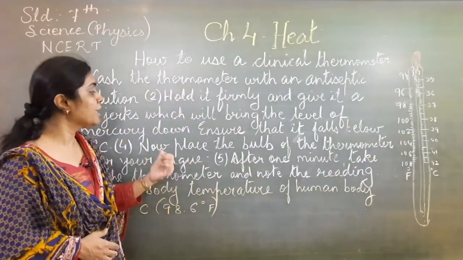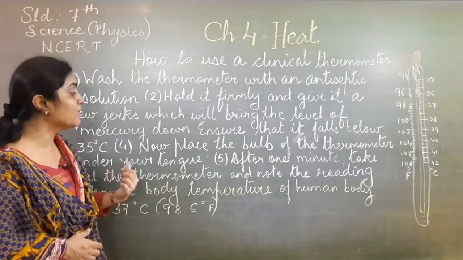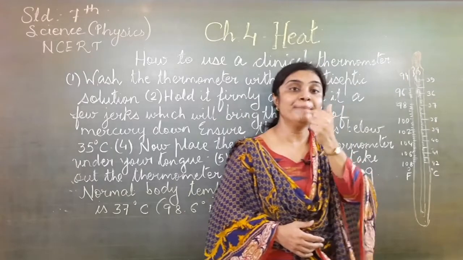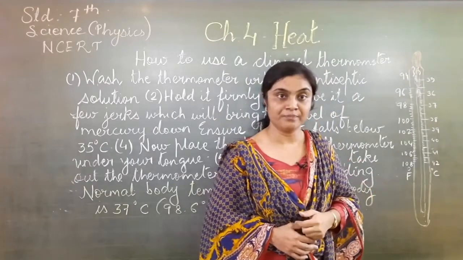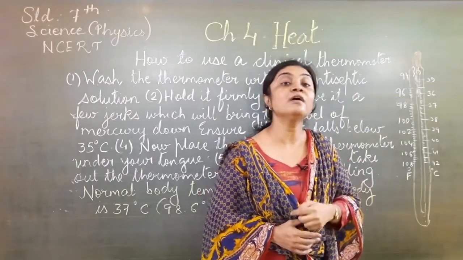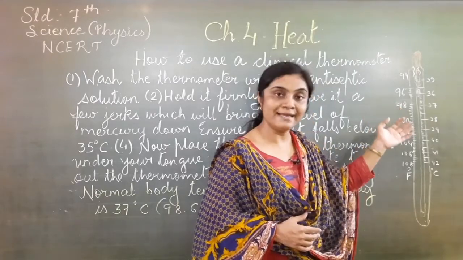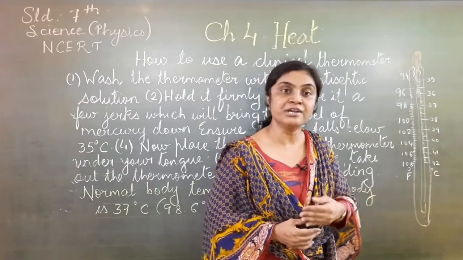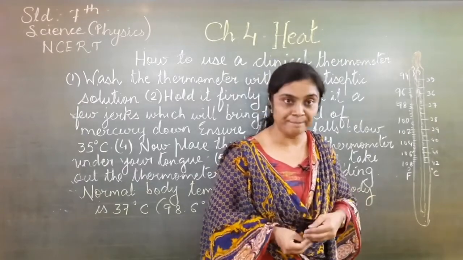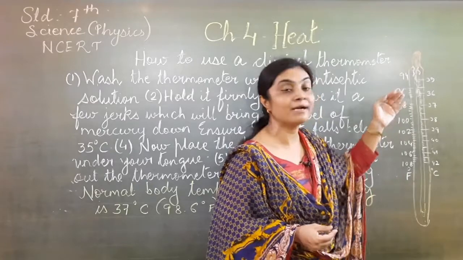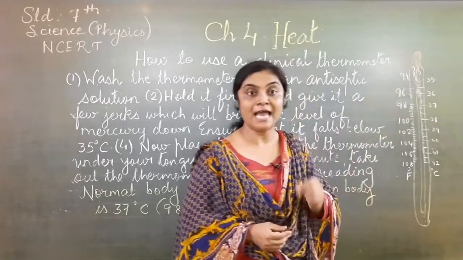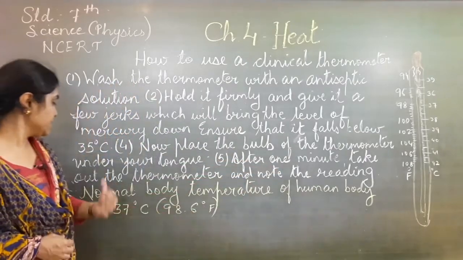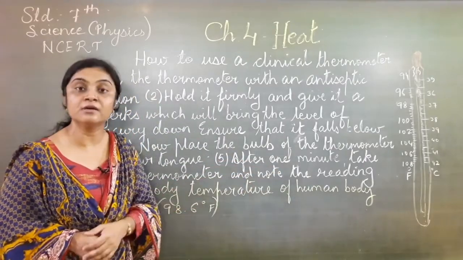Afterwards, place the bulb of the thermometer under your tongue and keep it there for 1 minute. We have to wait for 1 minute. Mostly for adults we keep it below the tongue, but for small infants or small children, generally we keep it under the armpit. After 1 minute, take out the thermometer and note down the reading.